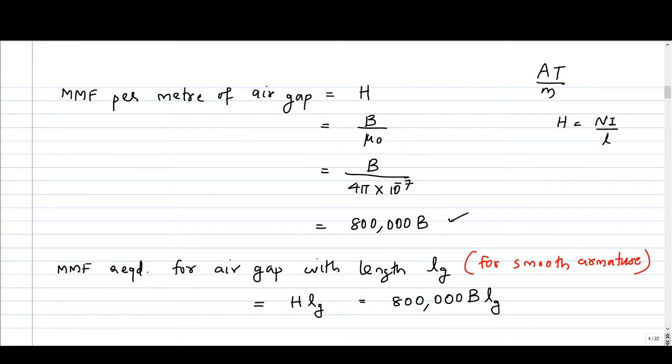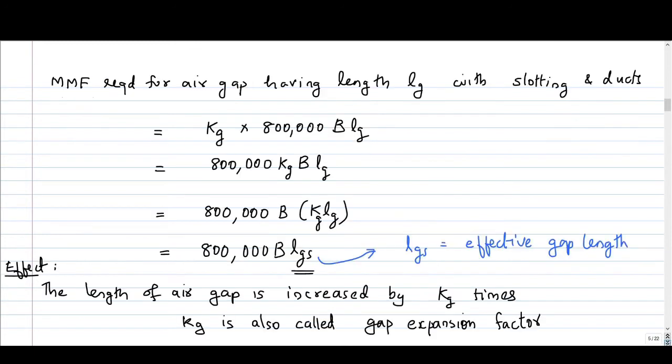If you multiply it by the air gap length, you will get the MMF for air gap with the length Lg. So the MMF requirement for air gap with the length Lg will be 800,000 B into Lg. This is for smooth armature. Now if we are considering slotted armature, then the MMF requirement is increased by a factor kg that we have seen just now.